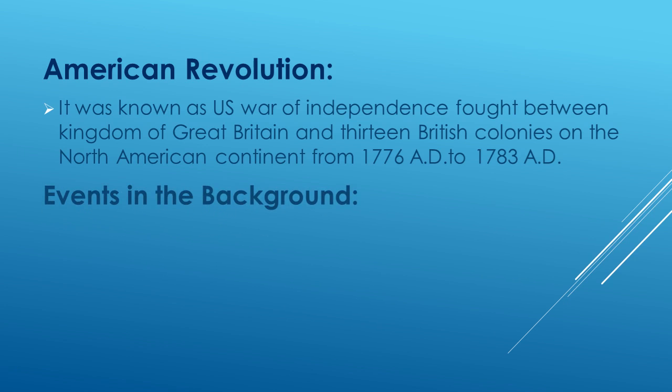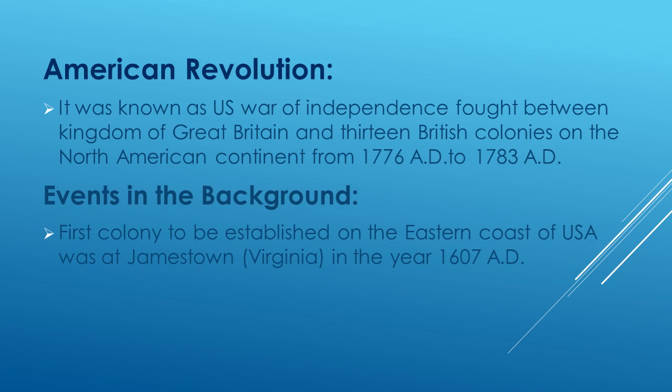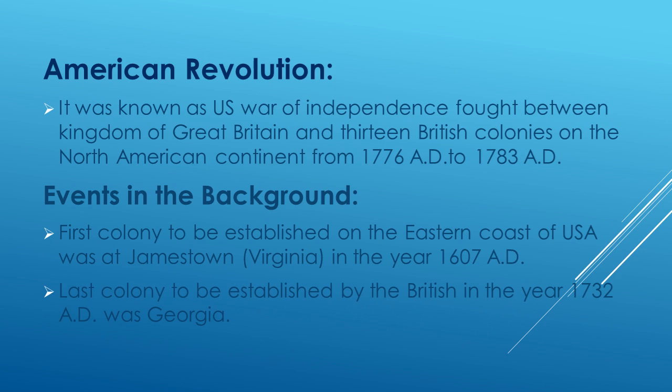If we discuss the events in the background, the first colony established on the eastern coast of USA was Jamestown, which is present-day Virginia, in the year 1607. It was the first colony established by the British on the eastern coast of USA. The last colony established by the British was Georgia in the year 1732.